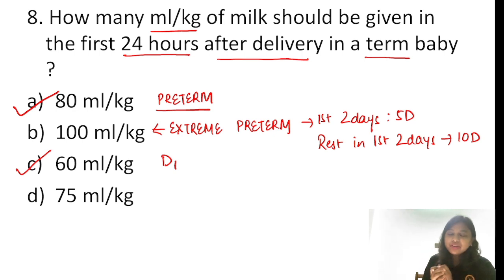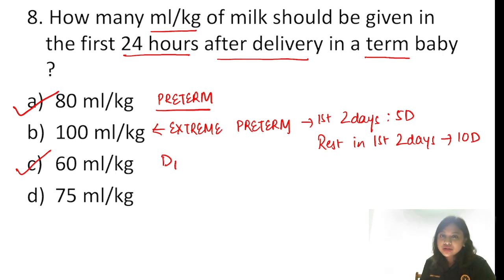We can also give electrolyte fluids along with electrolytes like Isolyte P, etc. Usually in the first 2 days in a newborn, we do not give fluid that contains additional electrolytes. Understood? So how many ml per kg? The answer will be 60 ml per kg of milk should be given on day 1 in case of a term baby. If it is a preterm, the answer would have been 80 ml per kg. If it is day 2 in a term baby, the answer would have been 75 ml per kg.